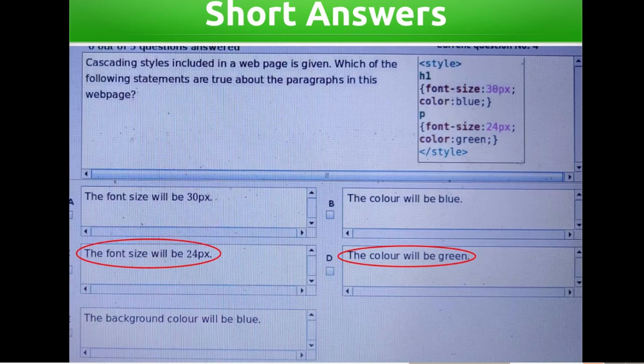Cascading styles included in a web page is given. Which of the following statements are true about the paragraphs in the web page? In program, P, font size 24 pixel, color green. Options: the font size will be 30 pixel, the color will be blue. The font size will be 24 pixel, the color will be green, the background color will be blue. Answers: the font size will be 24 pixel, the color will be green.